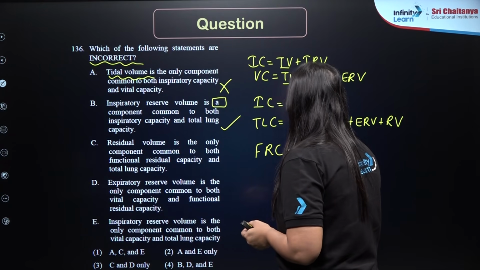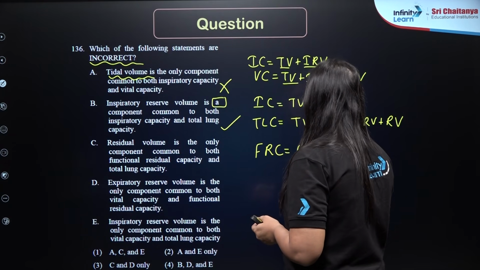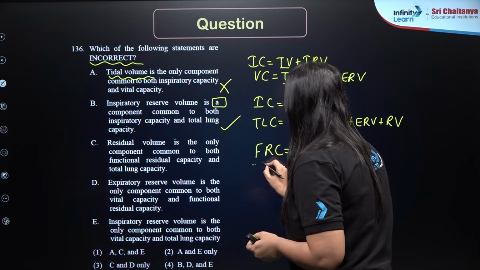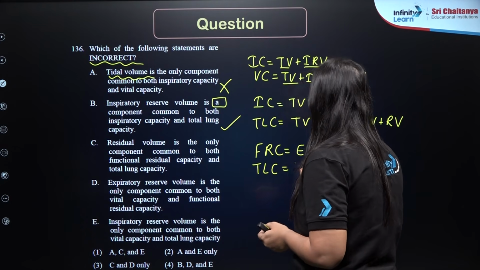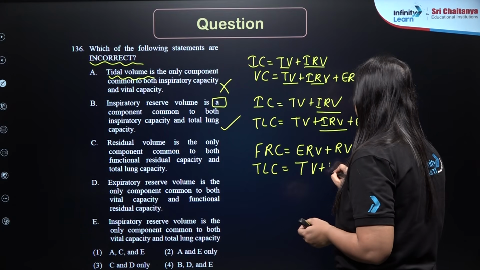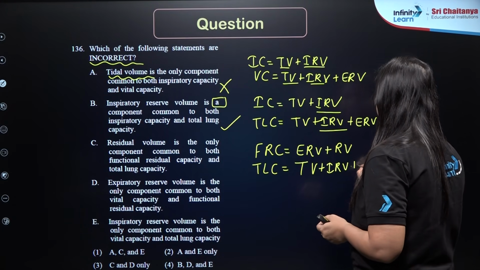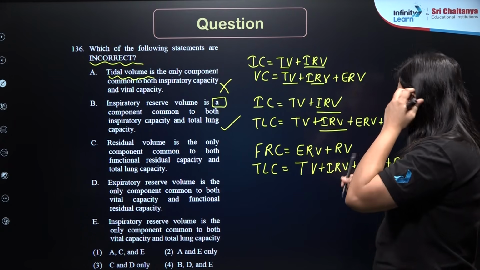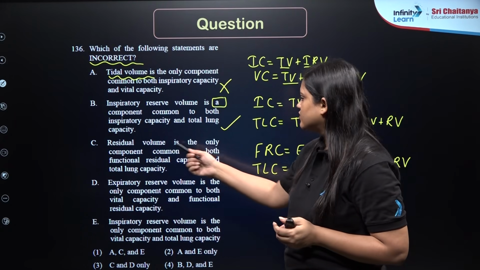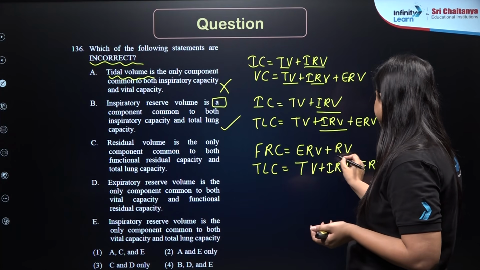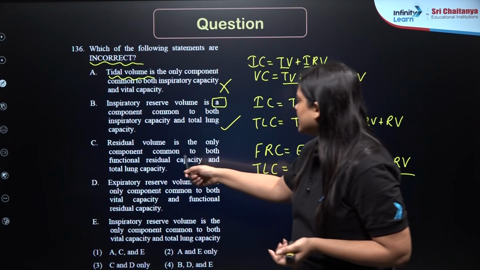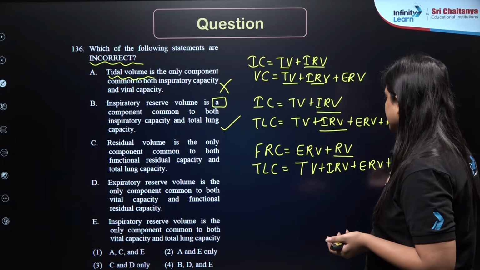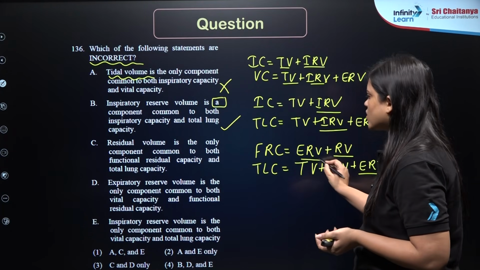Functional residual capacity will be ERV plus RV, whereas the total lung capacity, again we know it should be tidal volume, IRV, ERV plus RV, right? So they are saying that residual volume is the only component which is common to both functional residual capacity and total lung capacity, but ERV is also common now, so that's